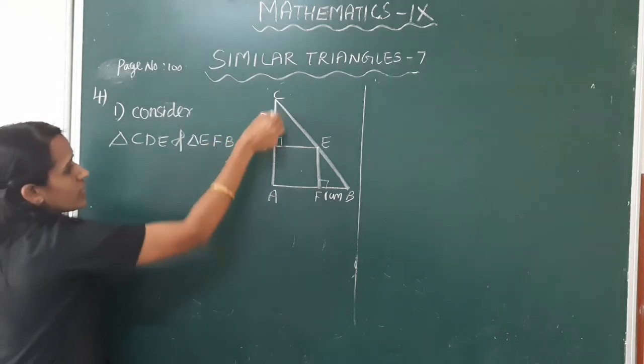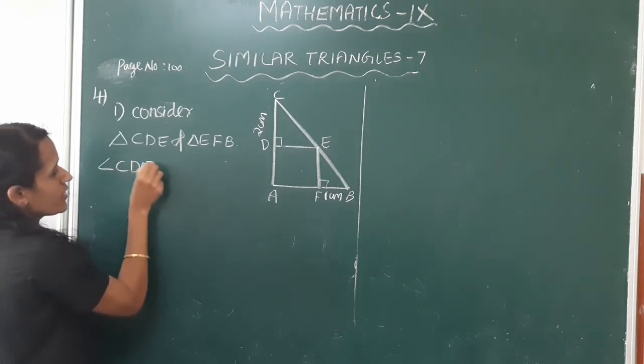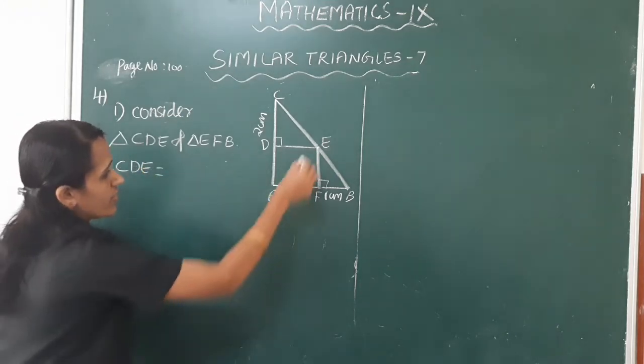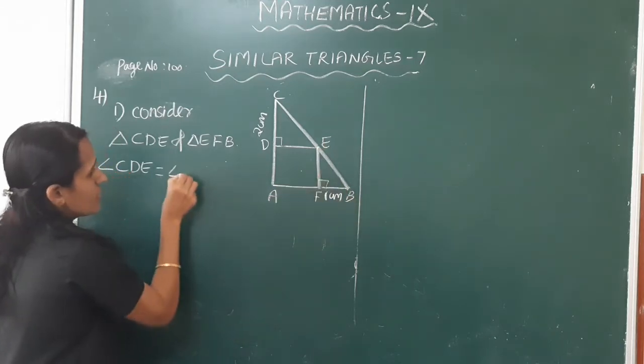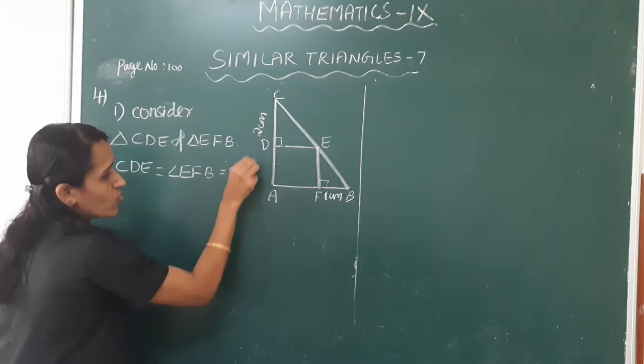In triangle CDE, angle CDE is equal to, in triangle EFB, angle EFB, this is equal to 90 degrees.